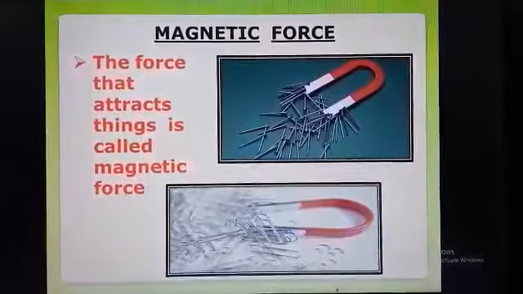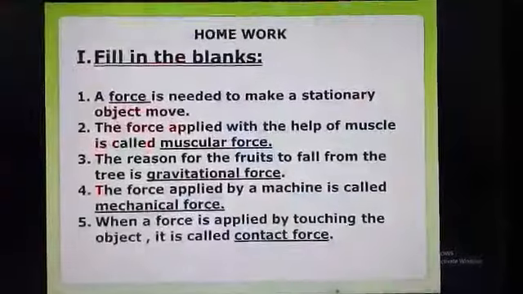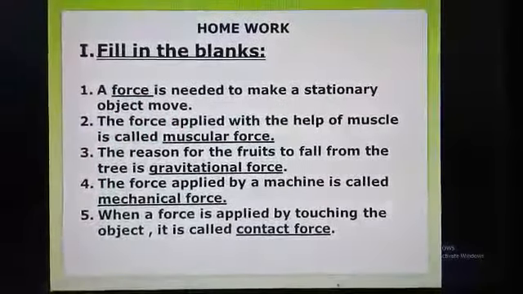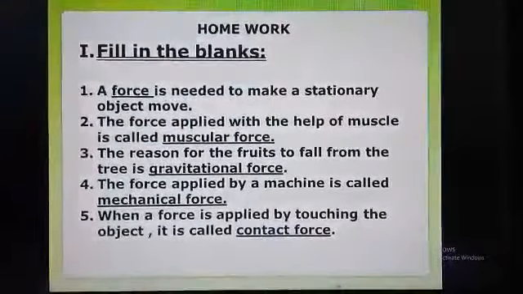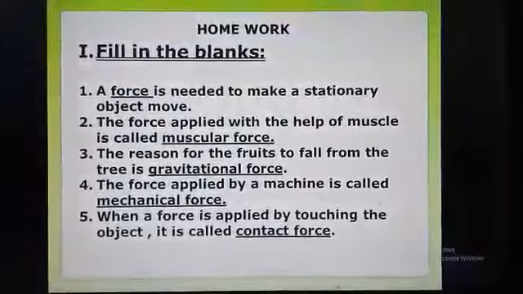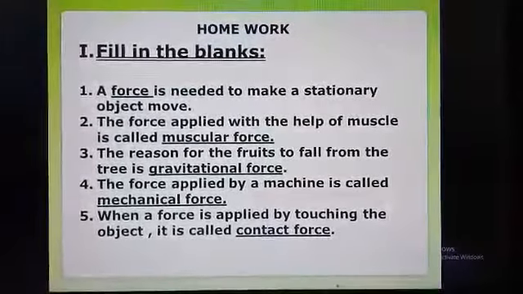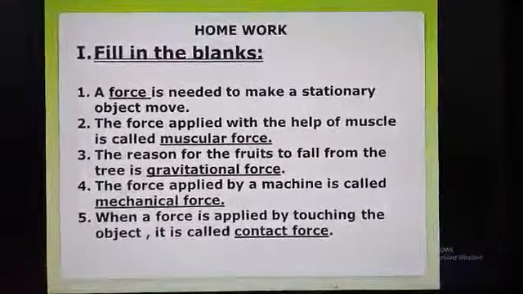Children, now I am going to give an assignment. Put the date and write the assignment neatly in the assignment notebook. When you are coming to school, bring this assignment and submit.